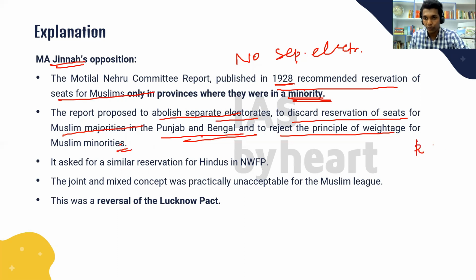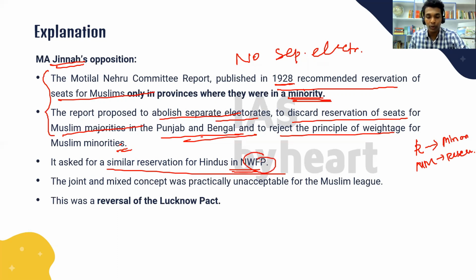So reservation for places where Muslims are in minority, and in Muslim majorities, there is not even a provision for reservation. Okay. And the Nehru report went on to ask for similar reservation for Hindus in the Northwestern Frontier Province, because in this province, Hindus were the minority.